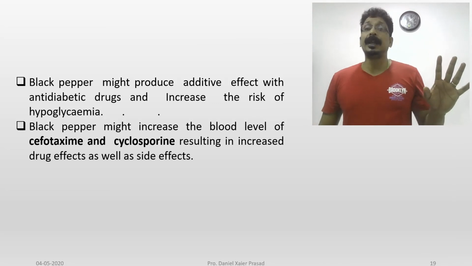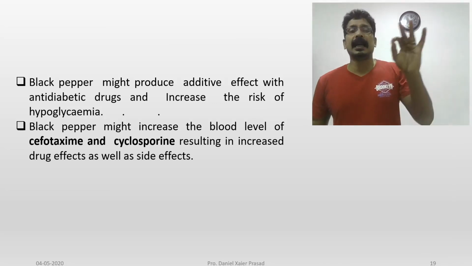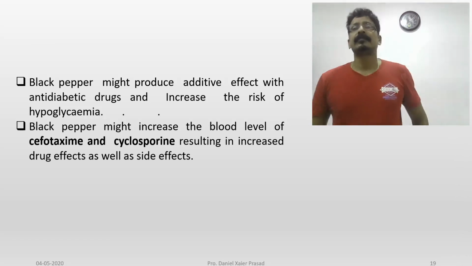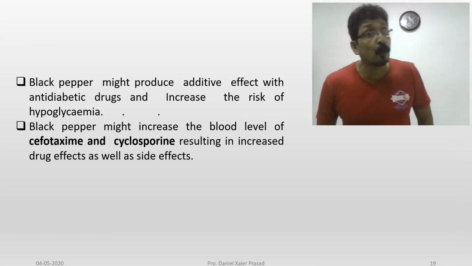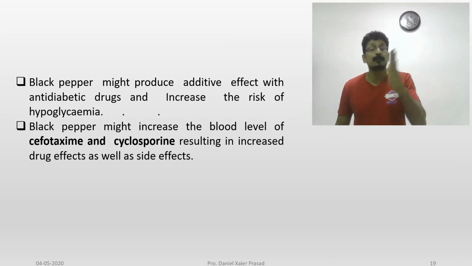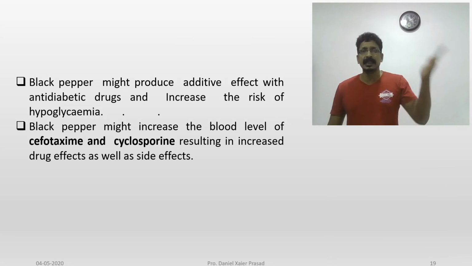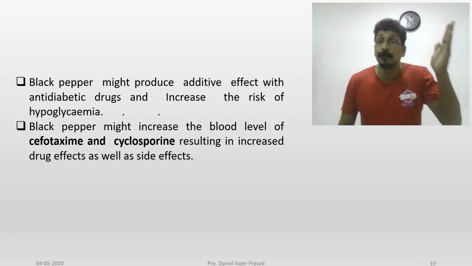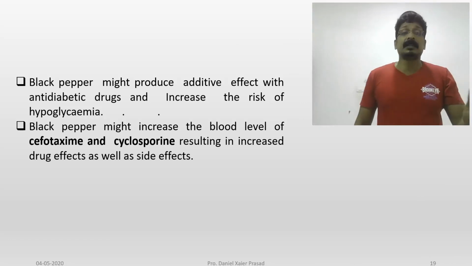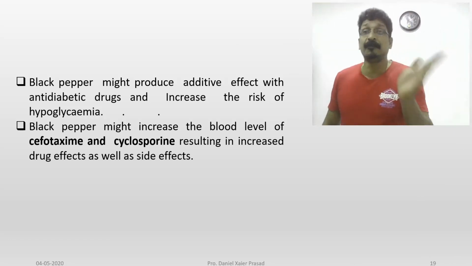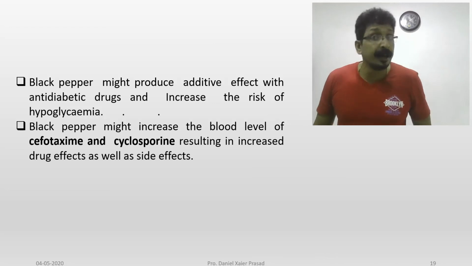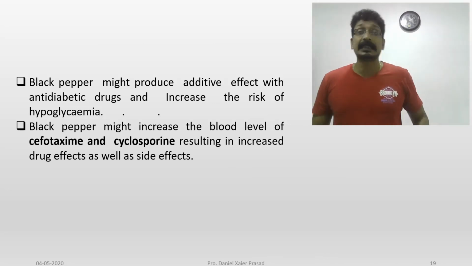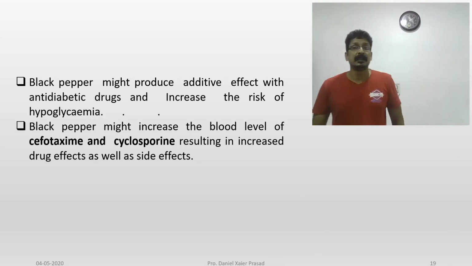Why does it have to be used? But in the case of an antibiotic like cefotoxin, which contains cephalosporin derivatives, there are penicillin, cephalosporins, then ofloxacin and so on. So when cephalosporin derivatives like cefotoxin are given with cyclosporin, which is used as an immunosuppressant, it results in an increase of drug effect as well as side effects.